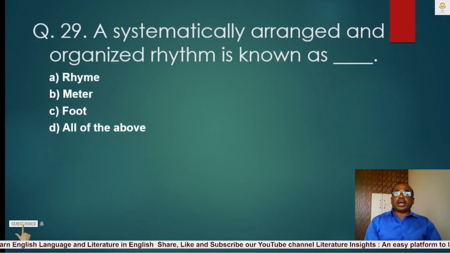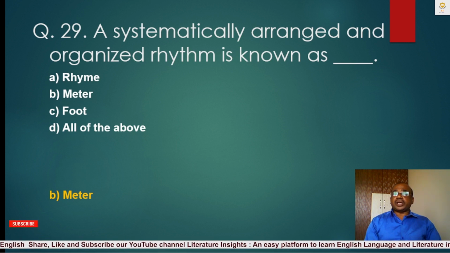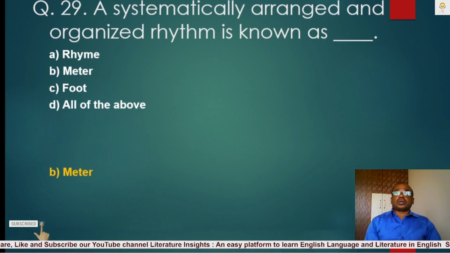Question number 29. A systematically arranged organized rhythm is known as blank. A. Rhyme, B. Meter, C. Foot, D. All of the above. The correct answer is B. Meter. A systematically arranged and organized rhythm is known as meter.